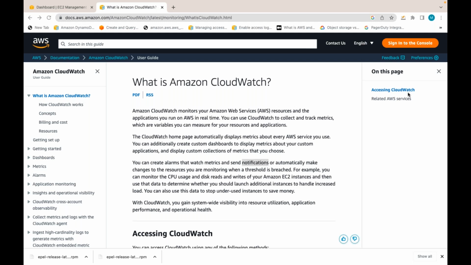Otherwise, you can initiate an event. You can inform the auto scaling group that some condition is satisfied. So the auto scaling group can take some action also.